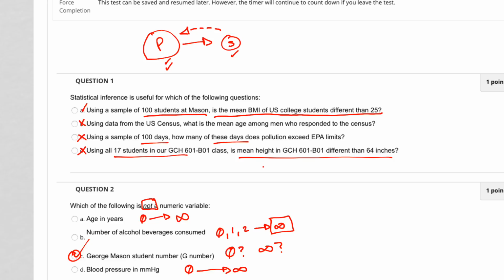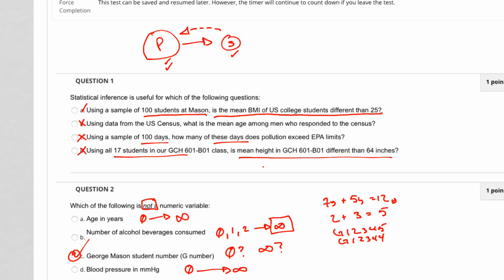The other way that you can test for this is, can you add it, subtract it, or divide it? Can I add age? Yeah, 7 years plus 5 years will give me 12 years. Can I add number of beverages consumed? So if I consume 2 beverages and you consume 3, that's 5. Can I add George Mason student numbers? No, that wouldn't make sense, right? My number, G12345, plus somebody else's G12344. That would not make any sense.